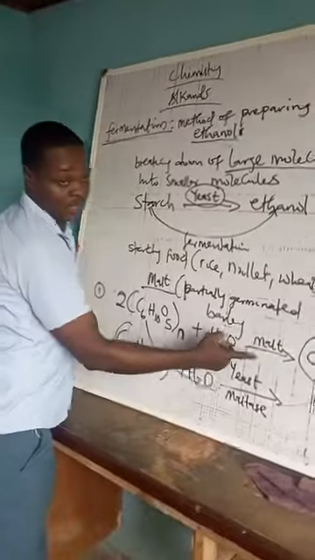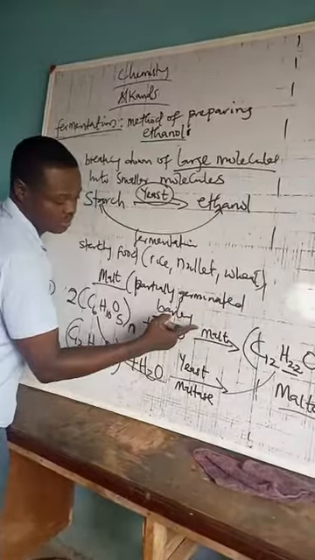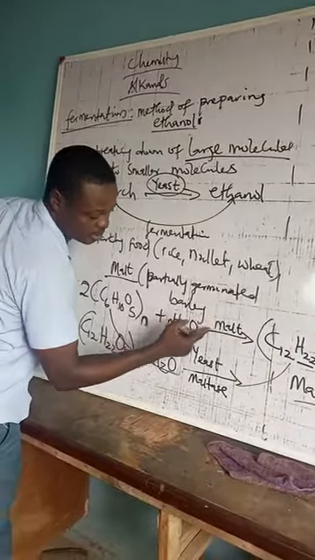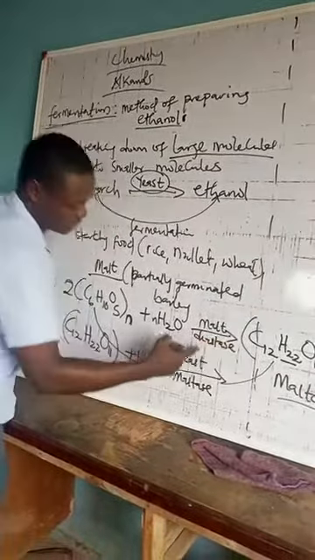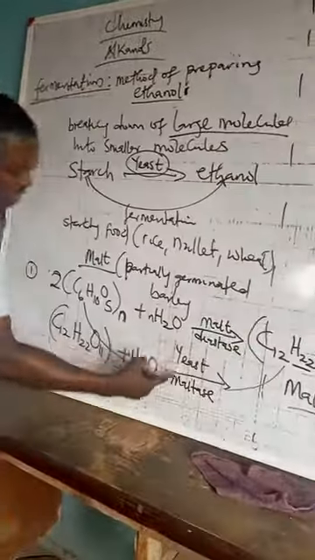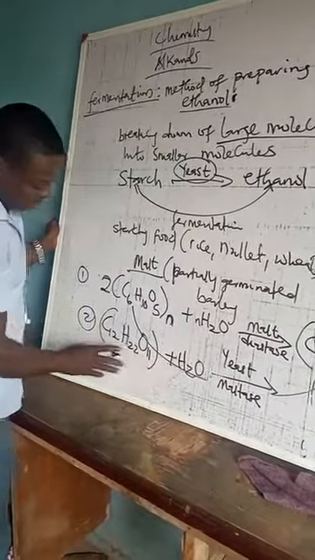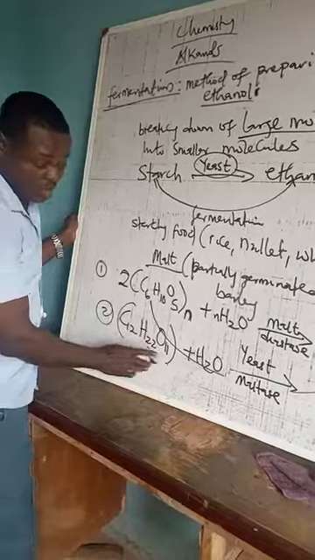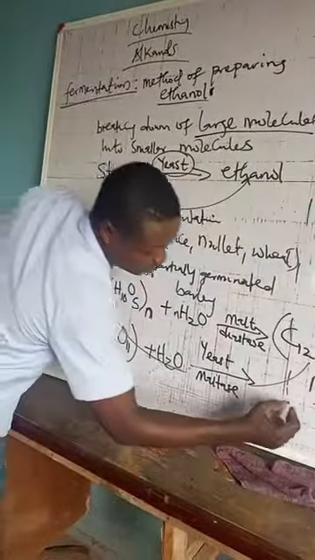Just a little back to what we had the first. The malt releases an enzyme. The enzyme the malt releases is called diastase. So the diastase is what converts the starch to maltose. Then the yeast, which is the next process, stage 2, is going to convert the maltose into a monosaccharide. And the name of that monosaccharide is your glucose.